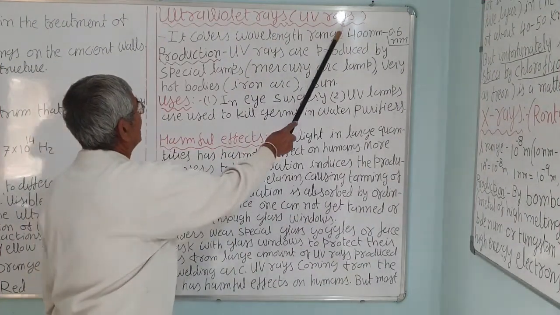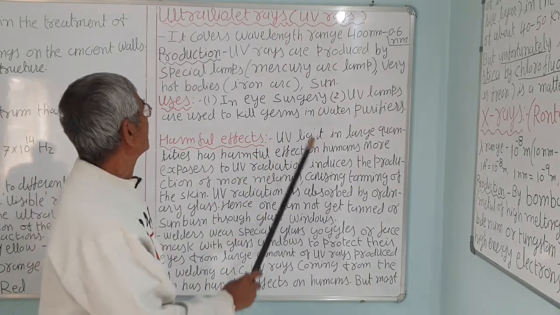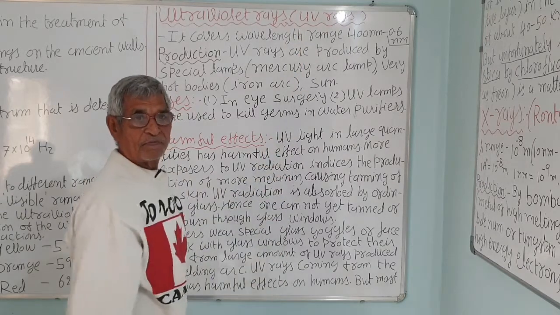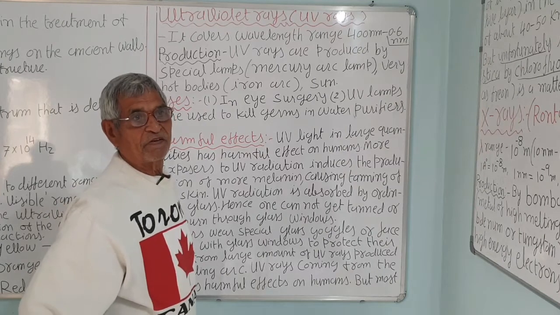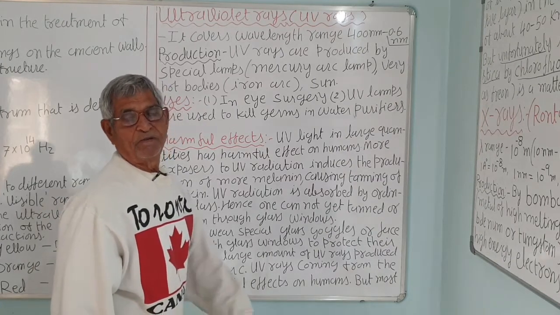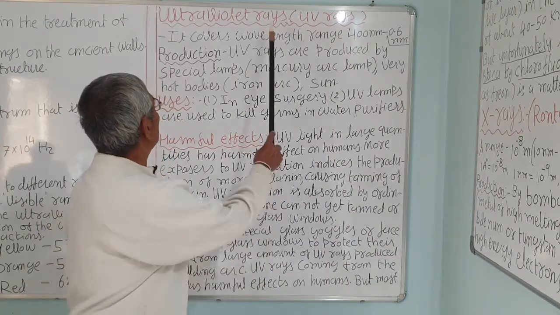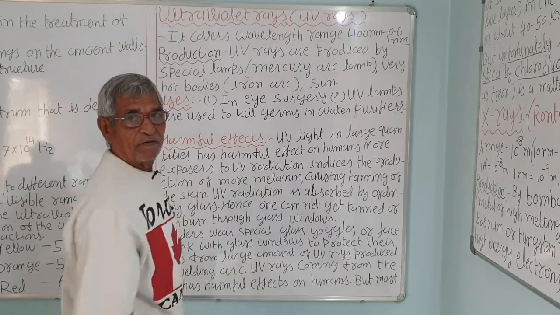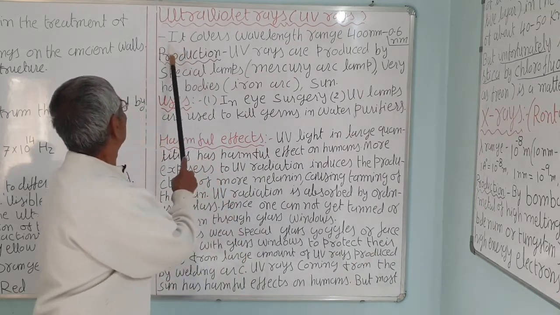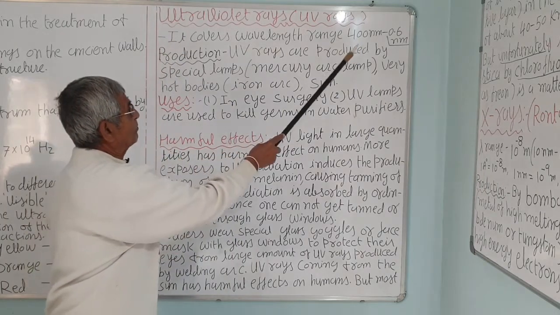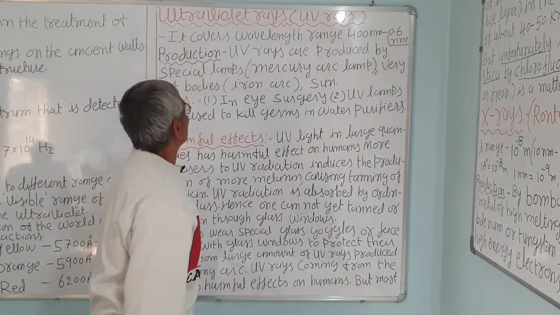Ultraviolet rays, UV rays: U for ultra and V for violet. Ultra is the Latin word for higher, meaning higher frequency, in the order of the frequency. Infra means less frequency than visible light, below the visible light, beyond the infrared. Ultraviolet is beyond the visible light, so its frequency is more than the visible light. It covers a wavelength range from 400 nanometer, that is for the violet, to 0.6 nanometer.